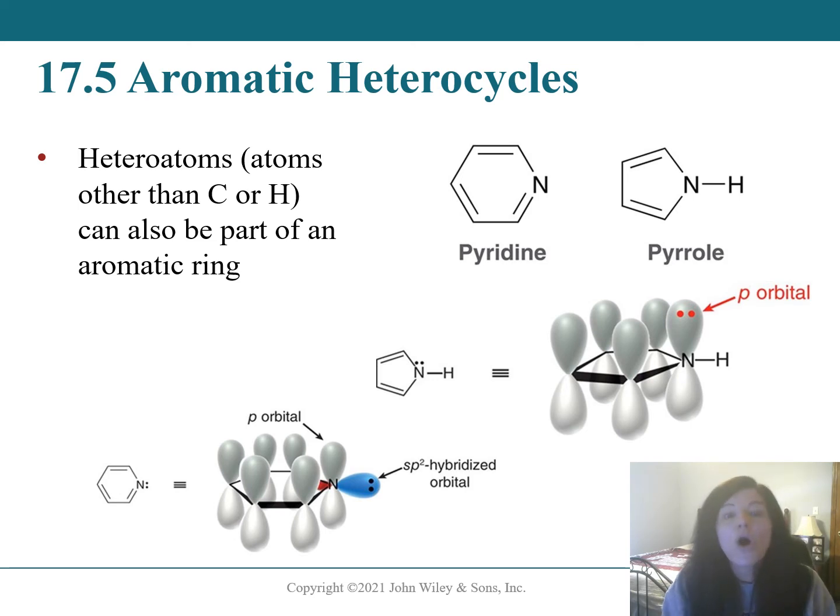Heteroatoms are also common to see as part of an aromatic ring. If a heteroatom has a lone pair that can be delocalized, it will count in Huckel's number of electrons.